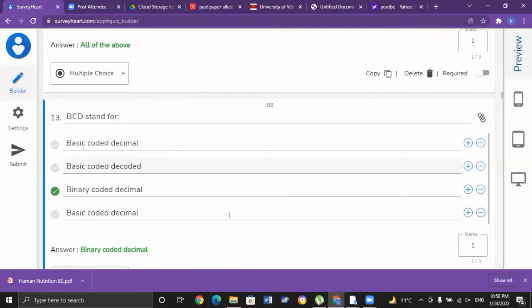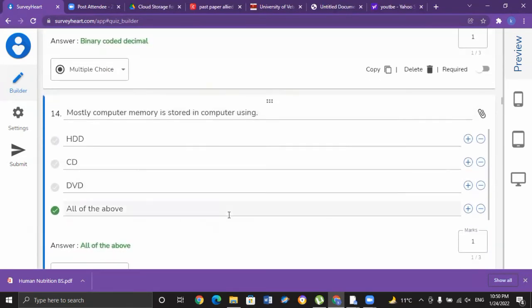So the 13th MCQ that is displayed on your screen is, BCD stands for. In computing and electronic systems, BCD actually stands for binary coded decimal. It is a class of binary encoding of decimal numbers where each digit is represented by a fixed number of bits, usually 4 or 8. So BCD actually stands for binary coded decimal, that is C for MCQ number 13.